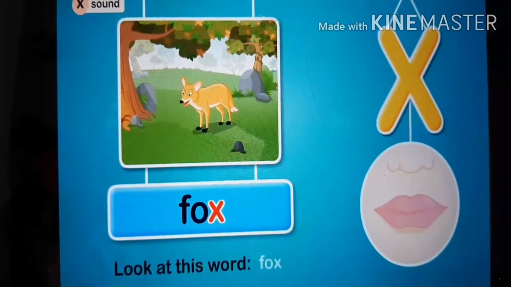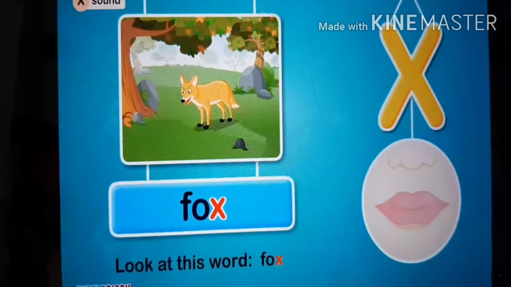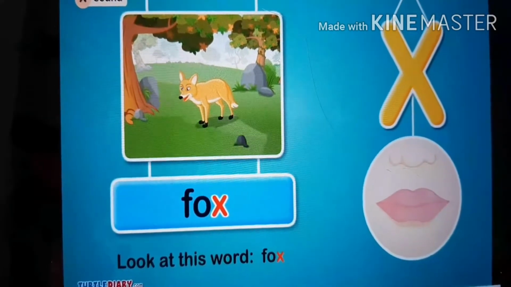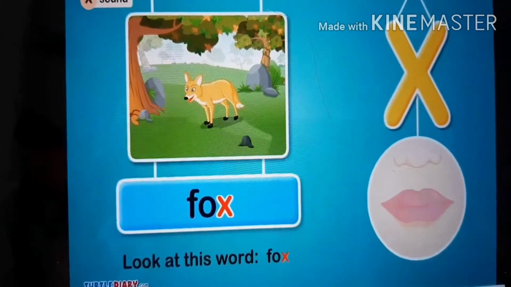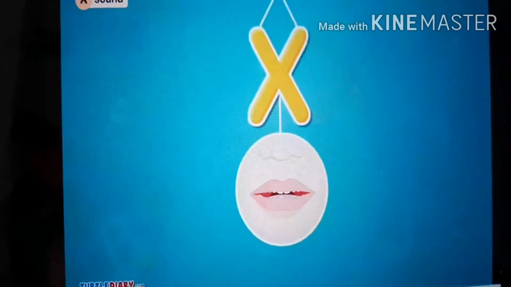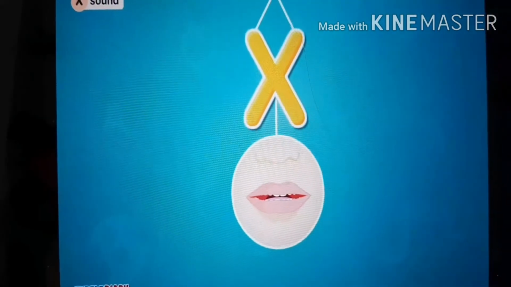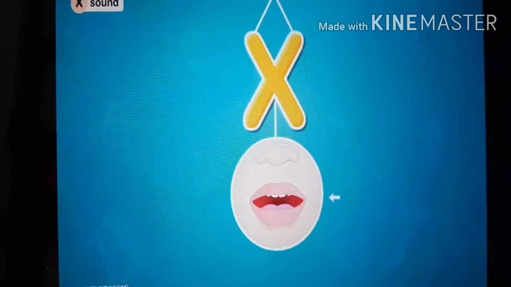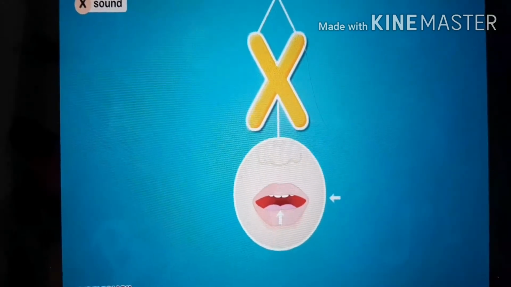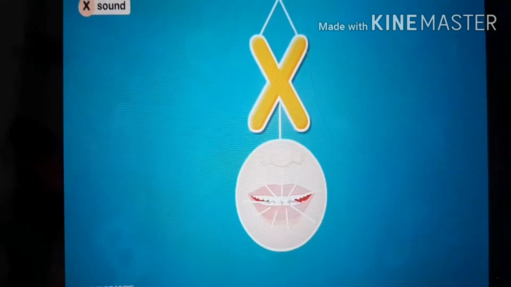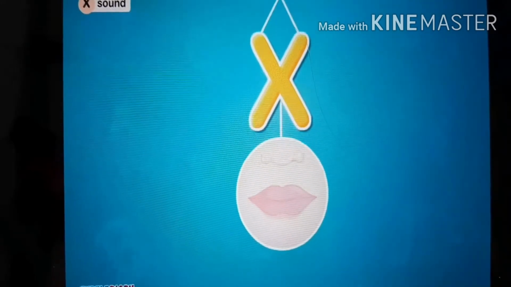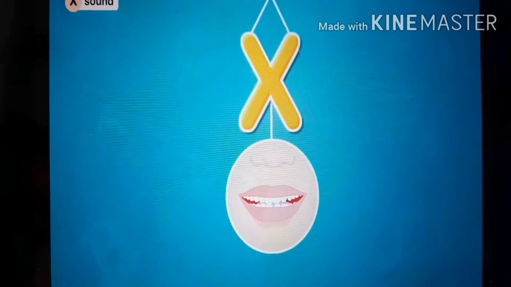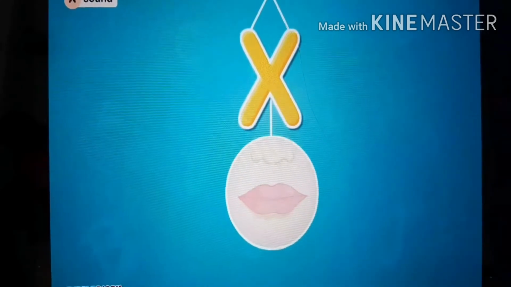Look at this word, fox. The letter X in fox makes the X sound. How to make the sound? Close your mouth and first hold your tongue at the back of your mouth and let out a puff of air. Next, push air through your mouth to make a hissing sound, X, as in wax.